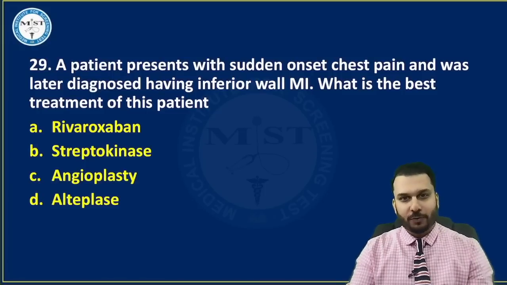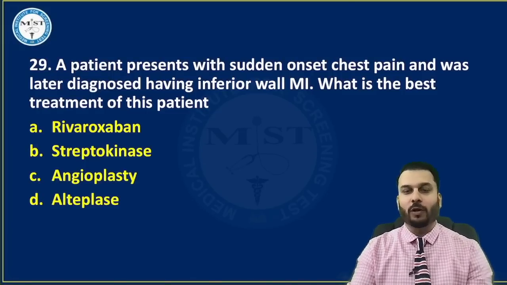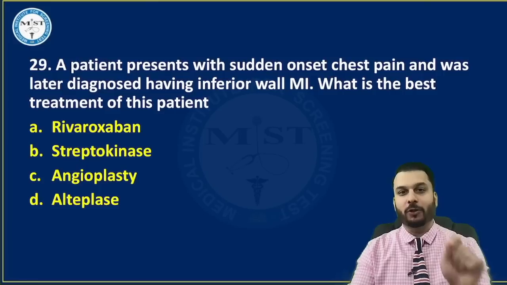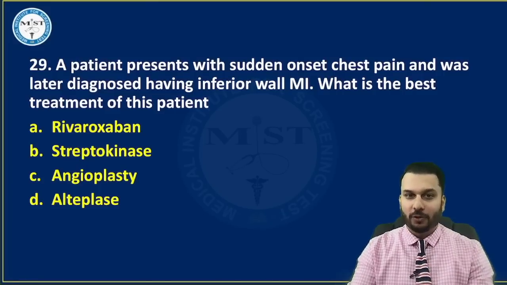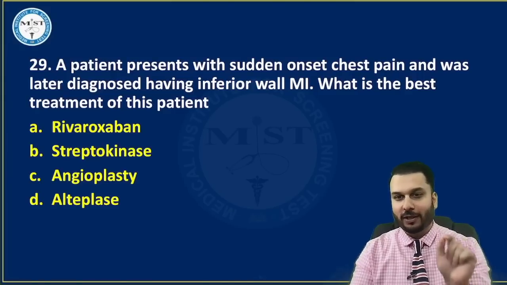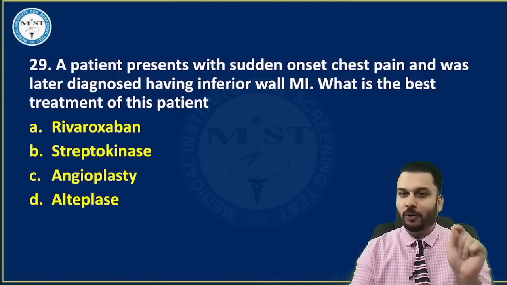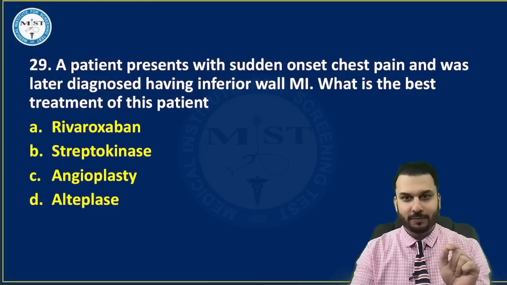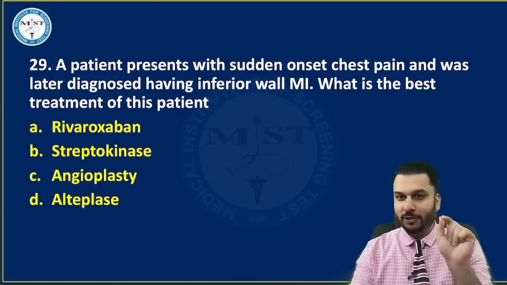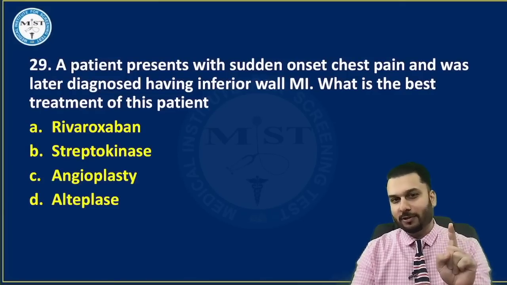A patient presents with sudden onset chest pain and was later diagnosed with inferior wall MI. What is the best treatment for this patient? Doctor, once again, I hope you are reminded of the cardiac surgery video I showed you during my classes, right? You all became advanced doctors by looking at that cardiac surgery, remember?